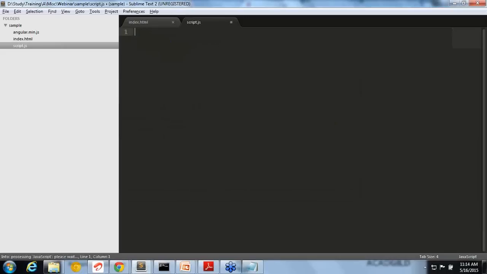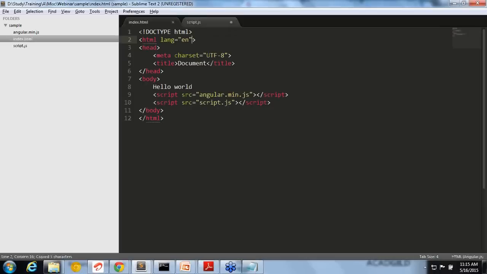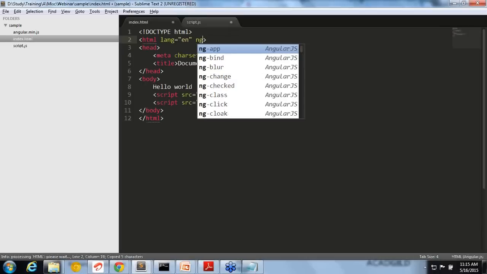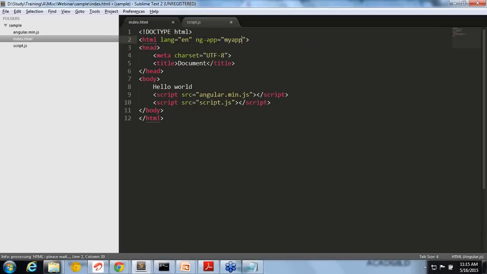So let's say I'm creating angular.module. How do we create a module? angular.module of, then a module name. We are calling it my app, and just a square bracket, that is for an array actually. So now the starting point of Angular is ng-app.